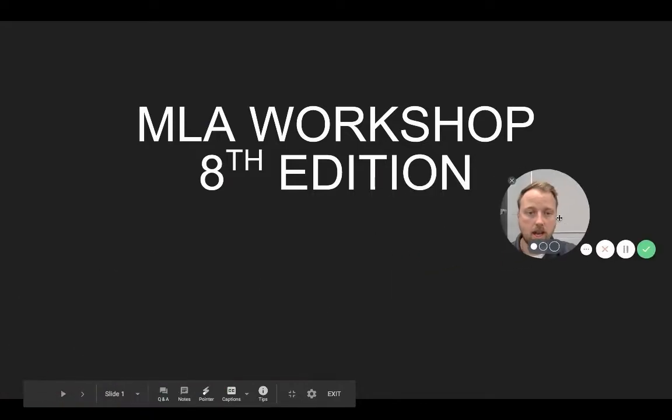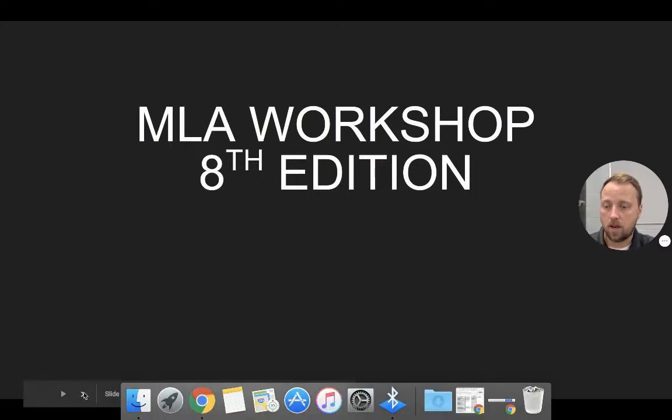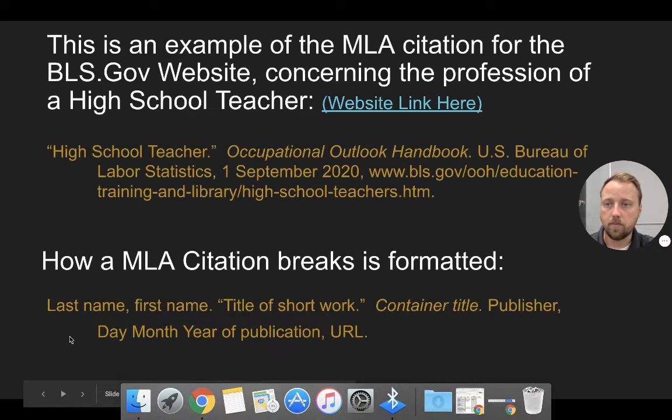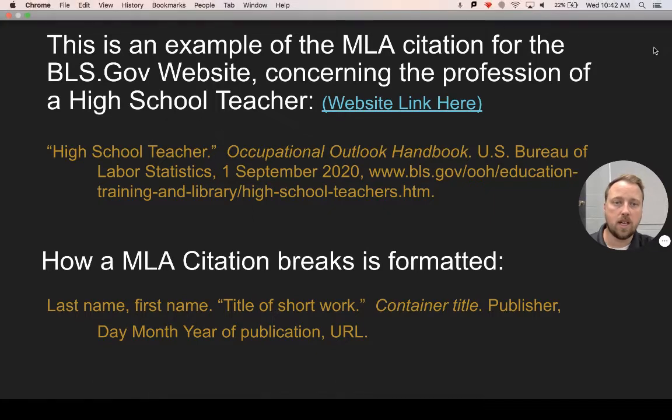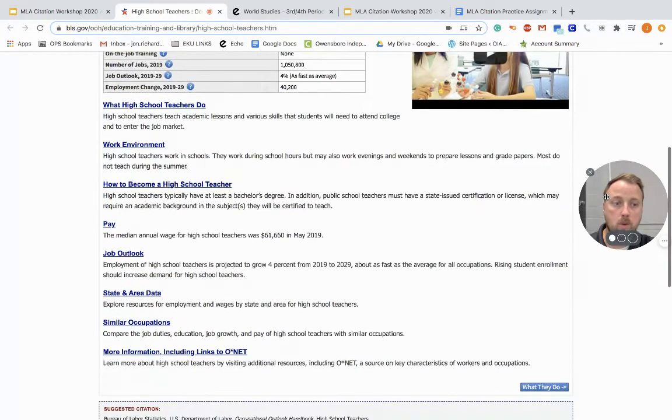This is the 8th edition, and I have to give thanks to Miss Payne because she helped to put this together. If we look, this is an example of an MLA citation for the BLS.gov website that we've been using concerning the profession of a high school teacher. So this is what we would use as the source if we're doing the correct MLA citation as it is defined for us to use. And if we wanted to look at the website, we can go over to the website here and click that link. And this is that website that we're using, okay?